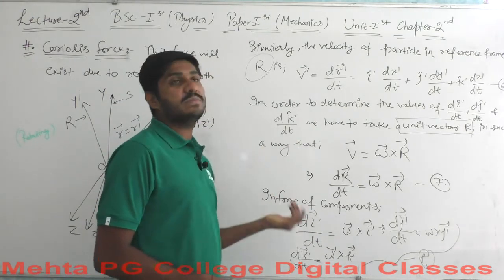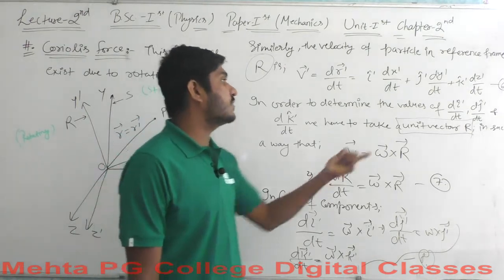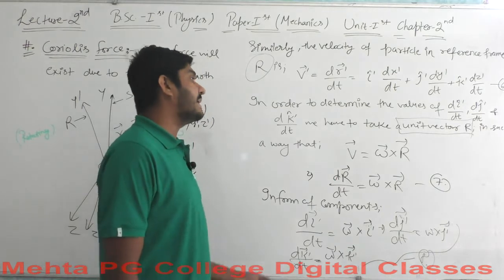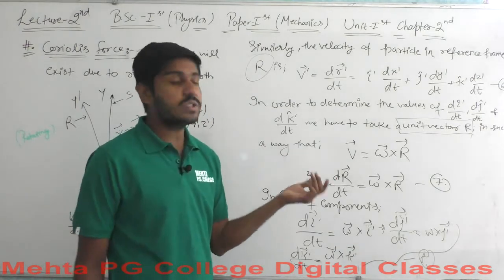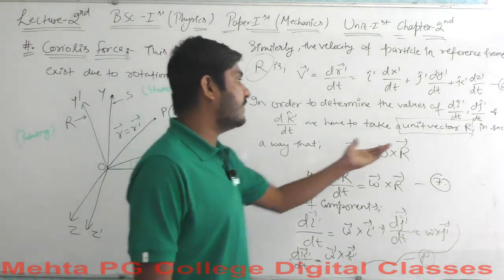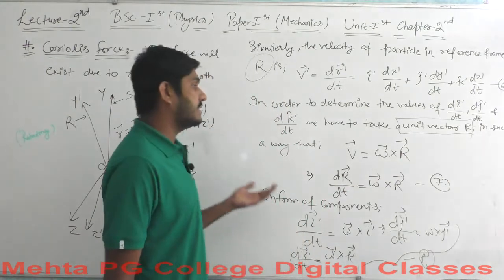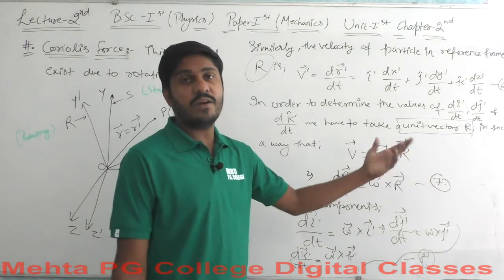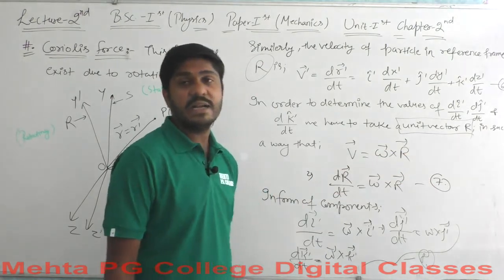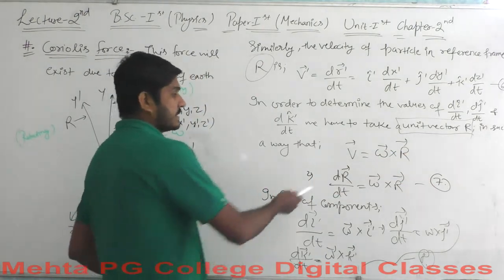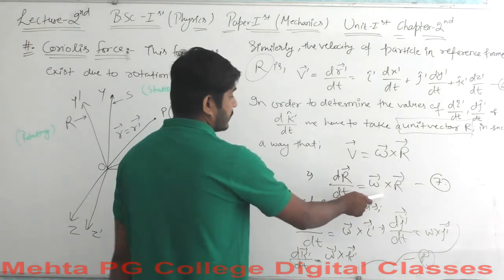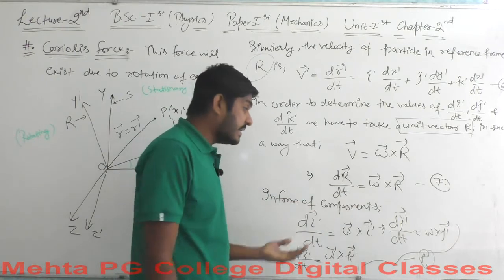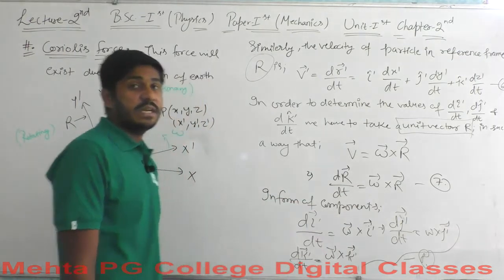But this time we are set to find out the values for di dash over dt, dj dash over dt, and for the unit vectors in a sense. So let's assume another unit vector, the vector r here. This could be represented in such a way: the velocity v is equal to the angular velocity omega times the unit vector r. Writing this as equation 7, and writing this equation again in component form we will have equation 8 here.